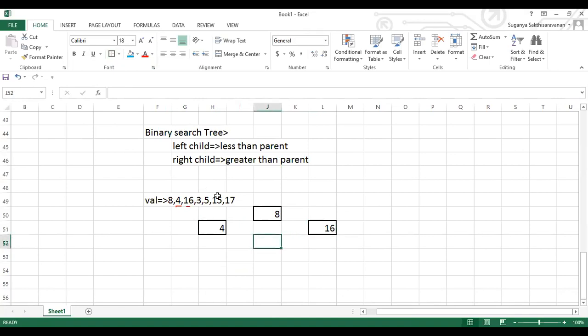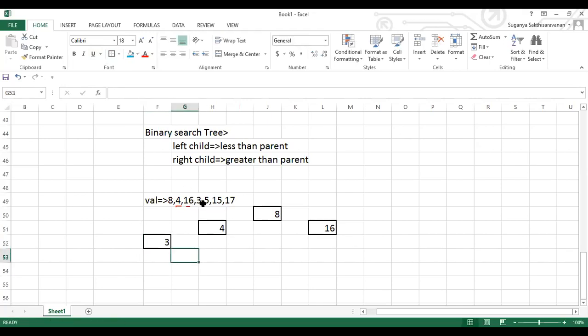Again, the next value is 3. I'll check with 8; 3 is less than 8. I'll come here and check with this particular node; 3 is less than 4. So it is the left child of the value 4. Got it? This is how you're supposed to compare for each and everything. It will go to the leftmost. So I'll have 3 here.